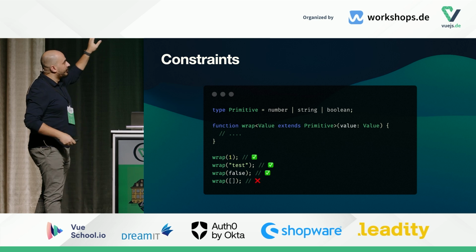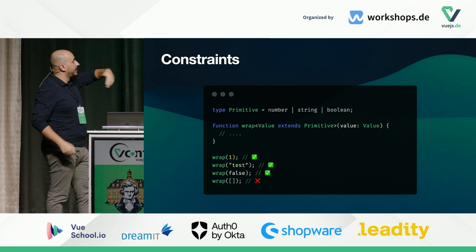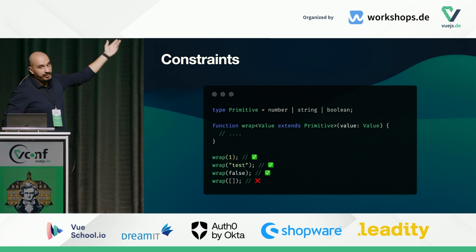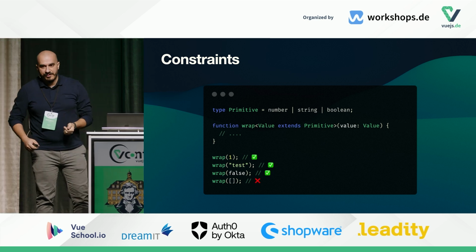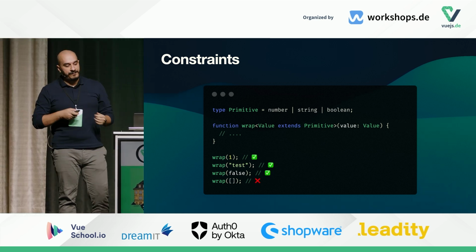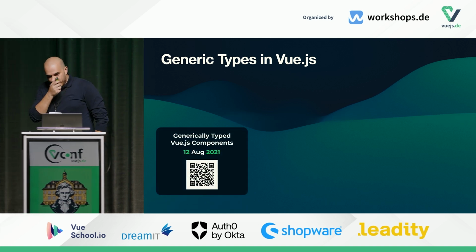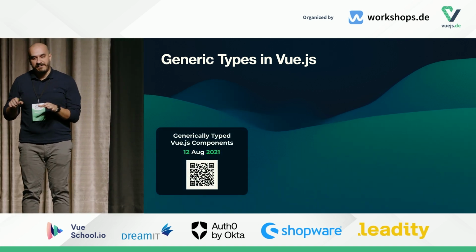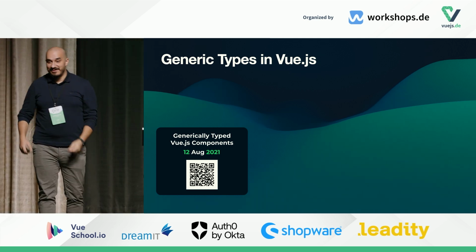So when you wrap it with, like, number 1, you get a number. When you wrap it with a string, it doesn't error out, and you get a string. When you wrap it with a false Boolean, you get a Boolean. And same thing for everything. But if we try to wrap it with an array, it errors out because you have constrained it. So in Vue.js, constraint types have been really iffy, because generic types have been really iffy, because it's a long history of me attempting to get it to work.